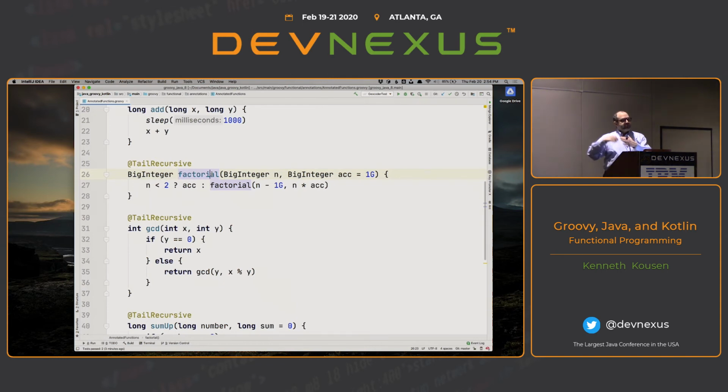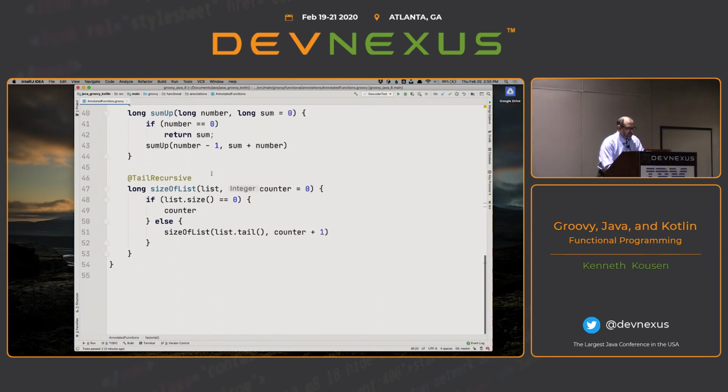again, they will reuse the stack frames. Everything will be fine. If you write tail recursive methods in Java, they look tail recursive, but you don't get the memory savings. You'll still overflow like you did before. But with the tailrec keyword in Kotlin or the tail recursive annotation in Groovy, now you get that behavior. Works out very nicely. Let's see, that's that one.